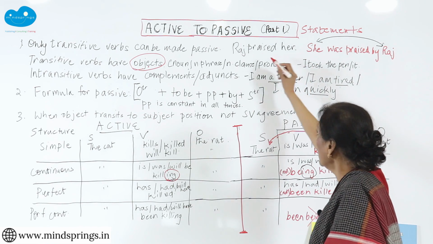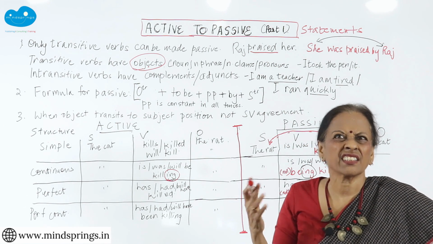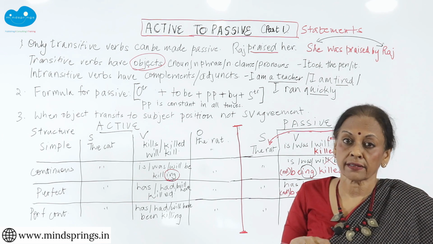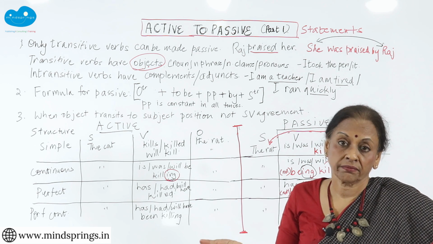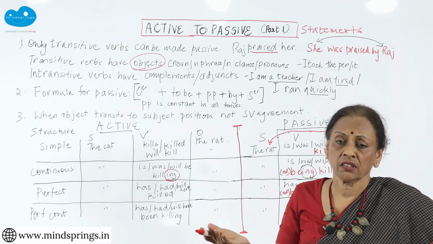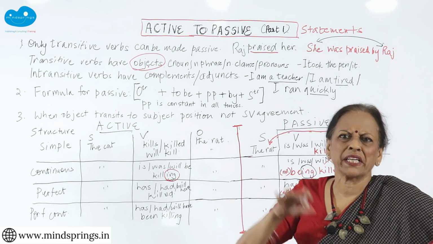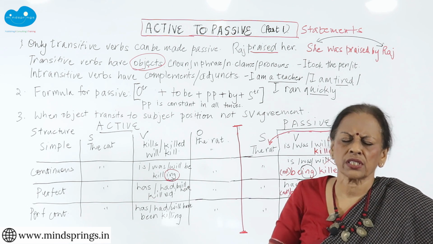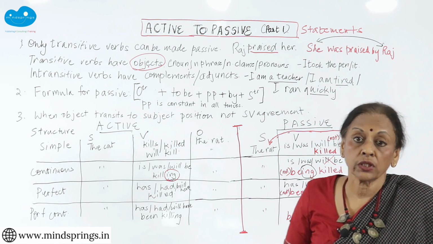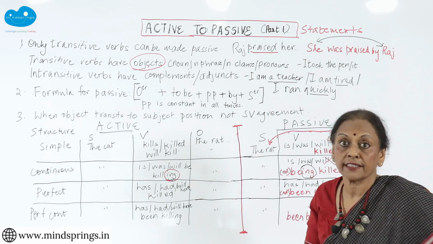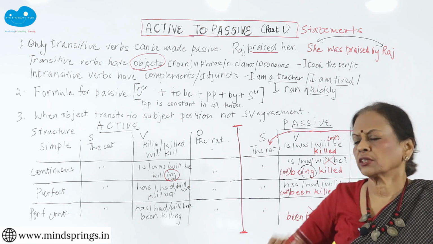Now, look at this sentence, Raj praised her. So, now I am wondering, is it a transitive verb, praised, you might ask. Praised who or praised what? Praised her. Praised her or praised her work, or praised her fabulous work. You can have a long phrase, you can have a long clause, but all of that comes as the noun. It is answering who or what put to the verb, and therefore, you can be sure it is a transitive verb.